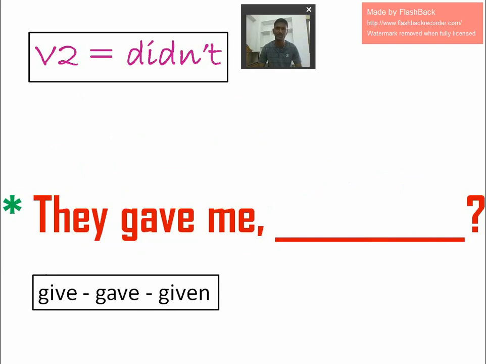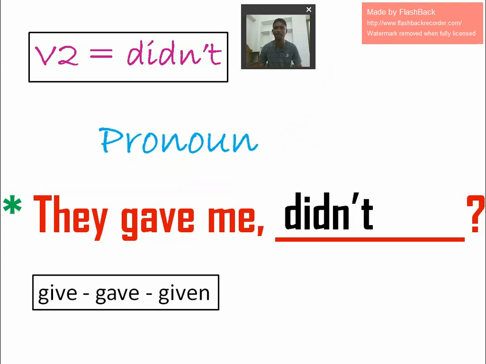It's a positive statement, so we write didn't. Actually the helping verb of V2 or simple past is did. So didn't is the helping verb, right? Next, we write the pronoun. What's the pronoun here? They. Okay, right.